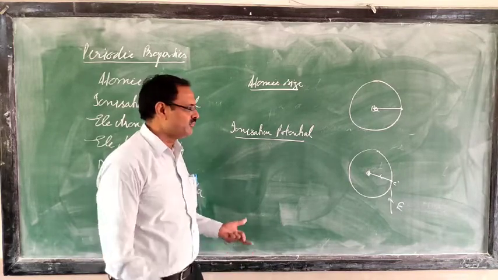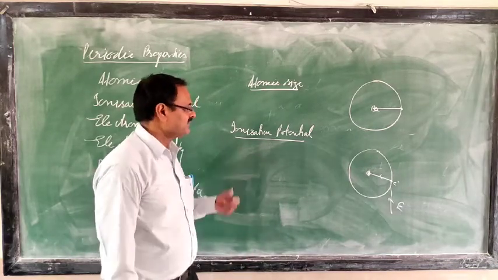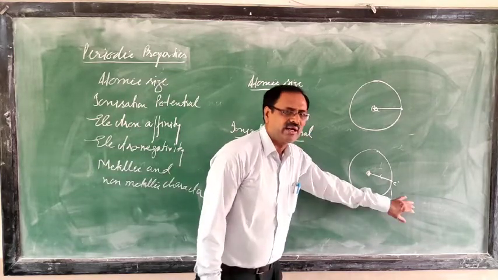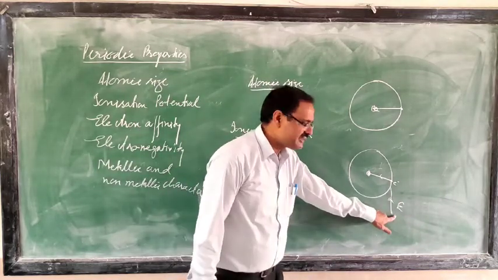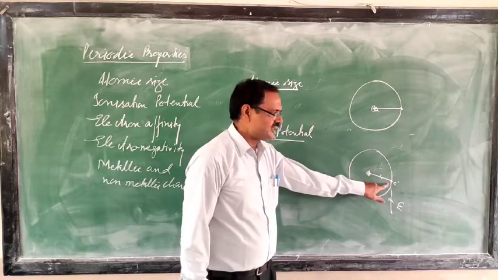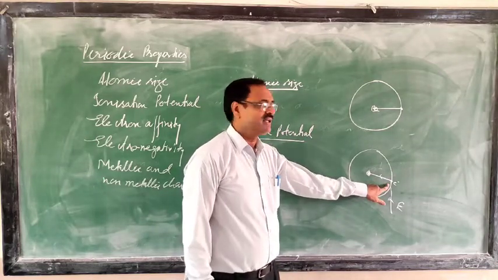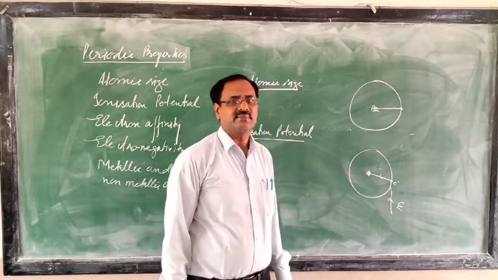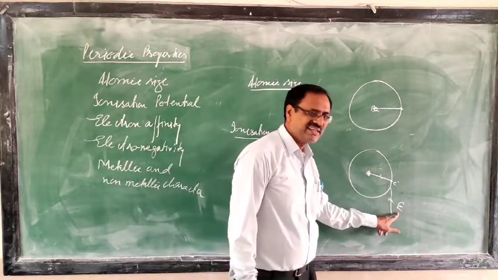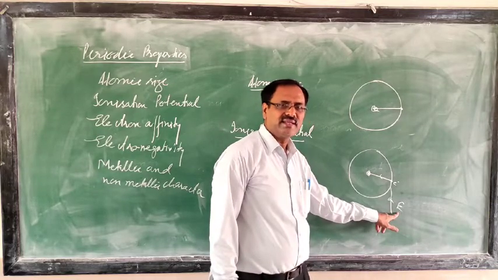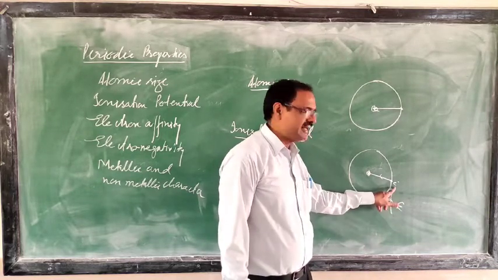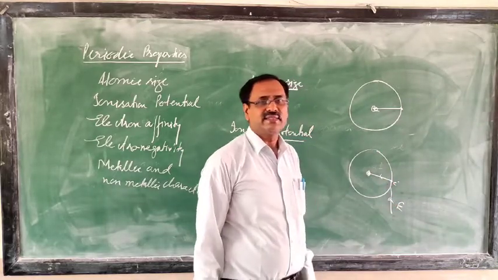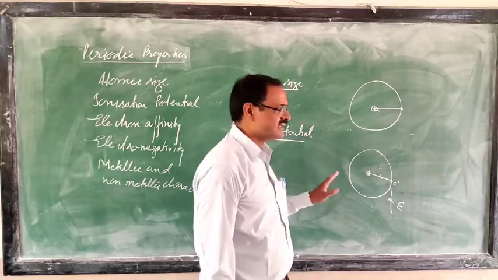But in definition form, we cannot say it like that. So our definition for ionization potential is: the amount of energy required to remove an electron from the outermost shell of an isolated gaseous atom is called ionization potential.